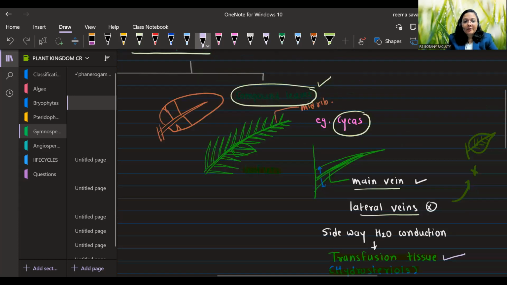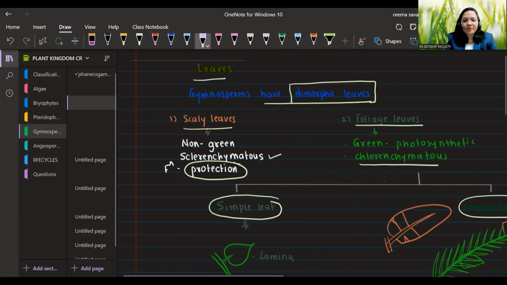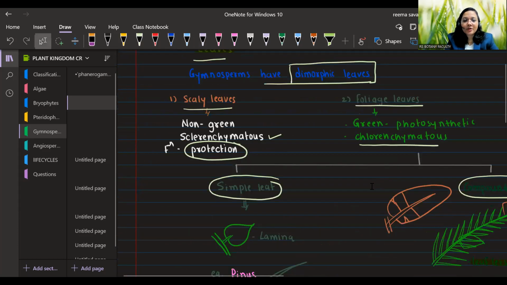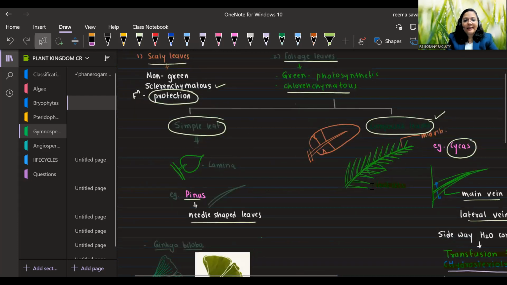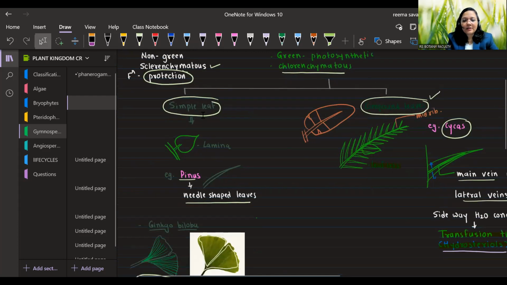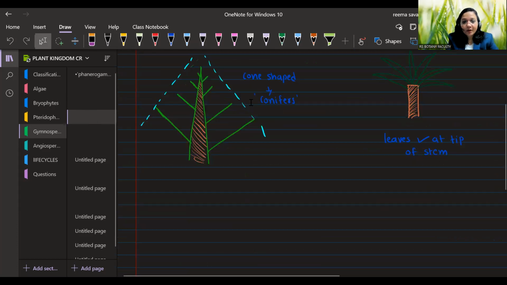So the key points from this page are: in gymnosperms, they have dimorphic leaves, scaly leaves for protection and foliage leaves for photosynthesis. They have two types of leaves, simple leaves and compound leaves. In case of simple leaves, there are two examples, Pinus and Ginkgo biloba. In case of compound leaves, there is one example, that is Cycas.